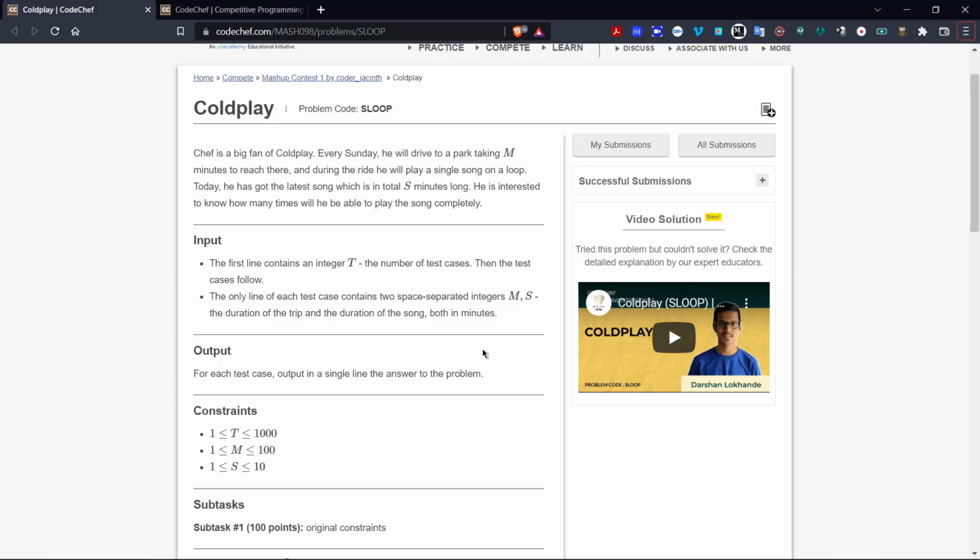So hello everyone. Today we have another question of the mashup contest 98. The problem 4 of this question is SLOOP. This is the beginner level question.